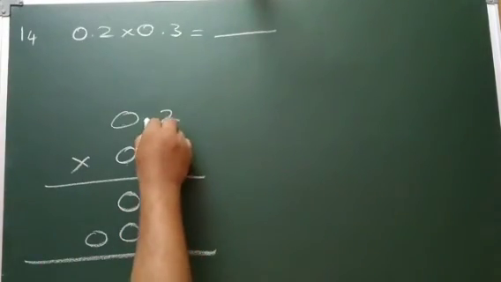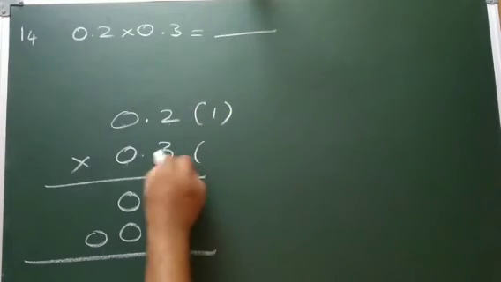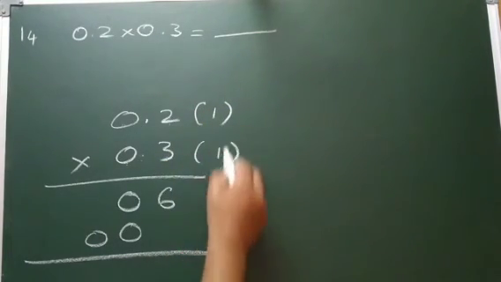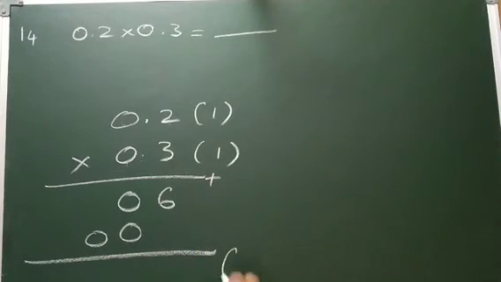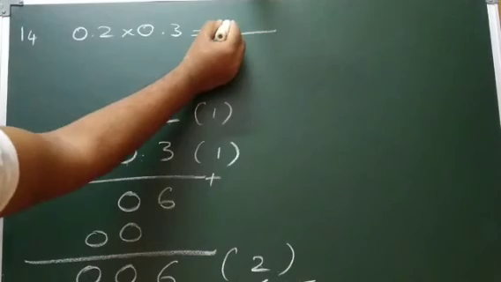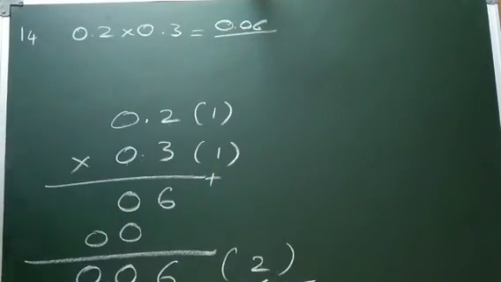See here decimal 1 place, here also decimal 1 place. Total together, if we add, the decimal is after 2 places, counted from this side. So now this is 600. Decimal after how many digits? 2 digits, 1, 2. So the answer is 0.06.